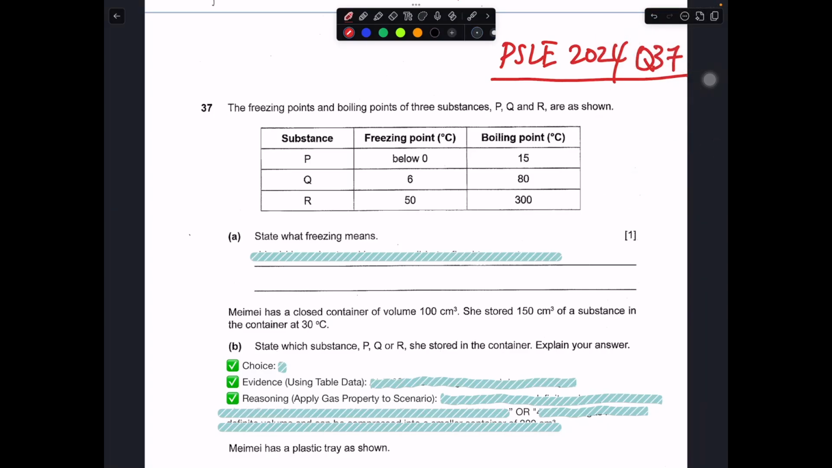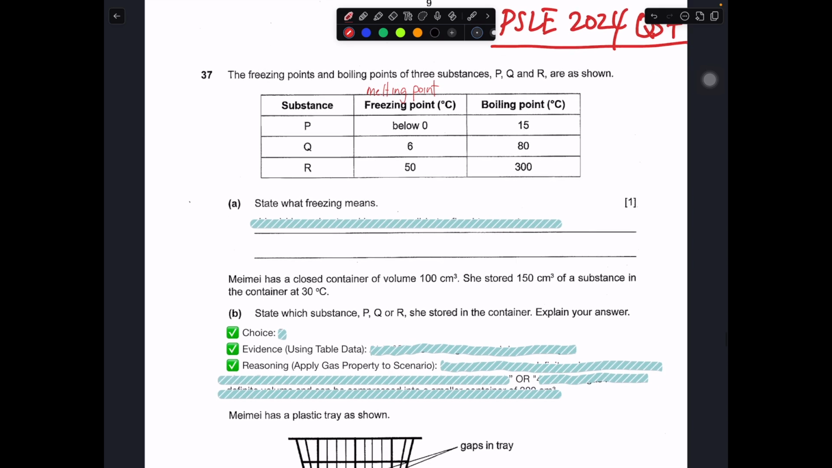So today I'll be going through PSLE 2024 question number 37. This is the freezing point and boiling point of three substances that is being given. The freezing point is also the same as the melting point. They occur at the same temperature. They are the same. Okay, so you are given three substances, different freezing point and different boiling point.